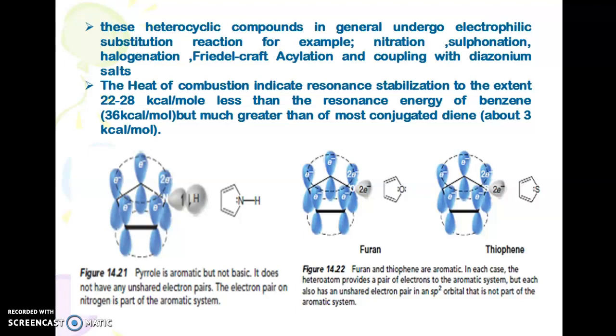The heat of combustion indicates resonance stabilization of 22 to 28 kilocalories per mole, less than the resonance energy of benzene, that is 36 kilocalories per mole, but much greater than that of a conjugated diene, about 3 kilocalories per mole. Like this we can explain the stability as well as the aromatic character of all the 5-membered heterocyclic compounds, especially pyrrole, furan and thiophene.